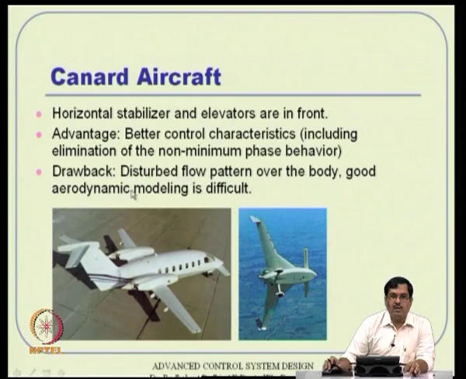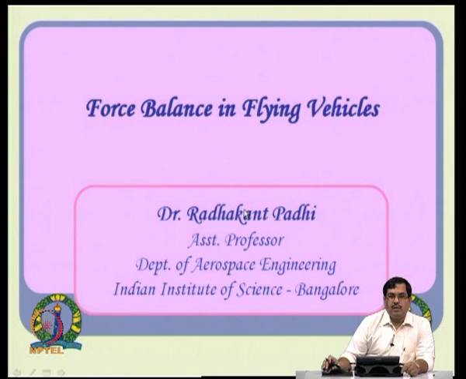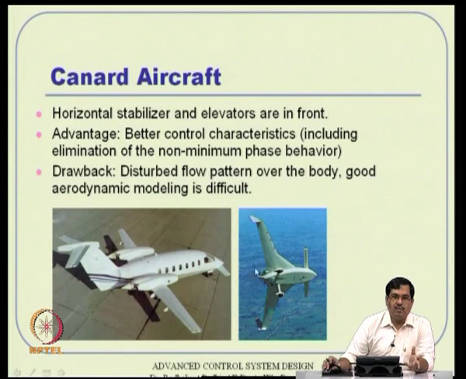That means the aerodynamic modeling becomes difficult actually. Okay. So, your control characteristics will be good, but you will be working with a model that does not have good fidelity. That means you again compromise on that aspect actually. Okay. So, there are various structures that are available. This is only a few simple glimpses out of that actually.